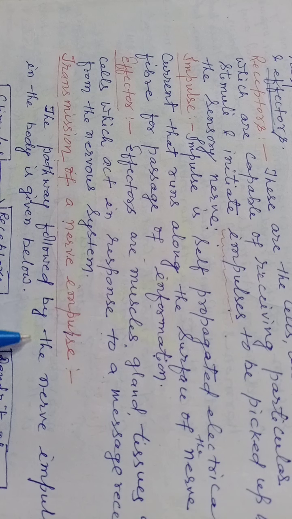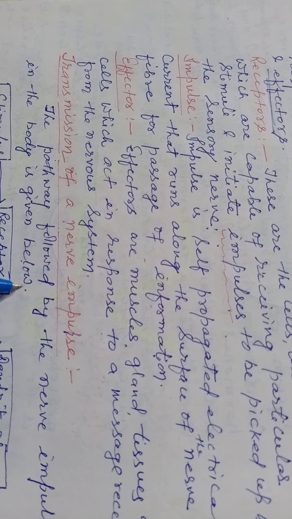So the pathway followed by the nerve impulse in the body is given below.